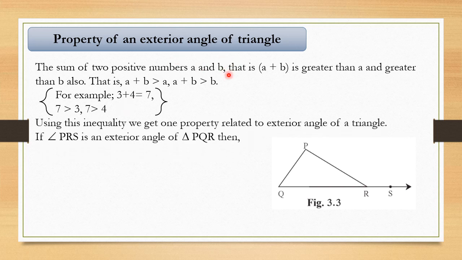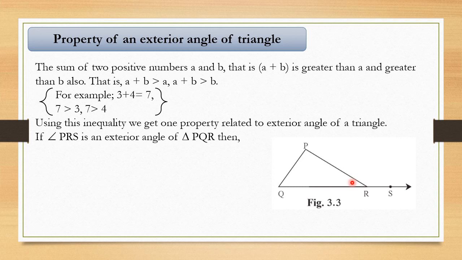Similar thing we are going to use for the property of the triangle that we have studied. Using this inequality, we get one property related to the exterior angle of a triangle. In this diagram, what is the exterior angle? PRS is the exterior angle of triangle PQR.